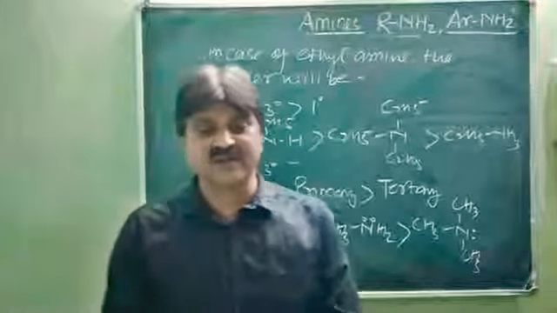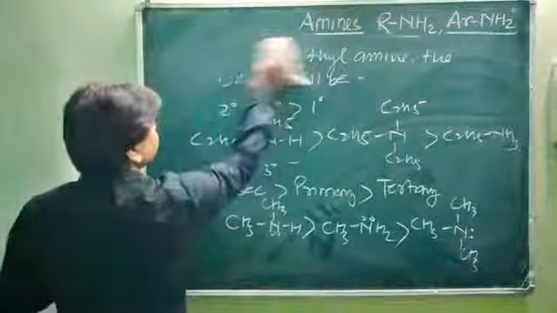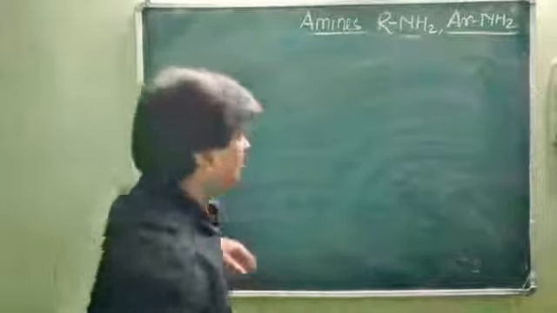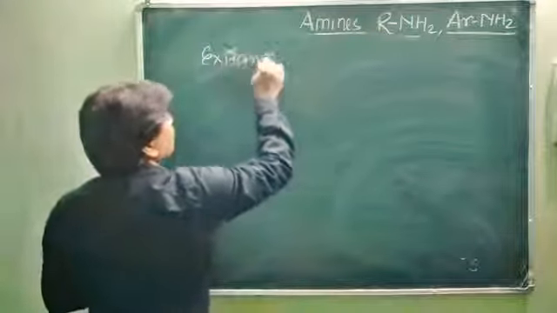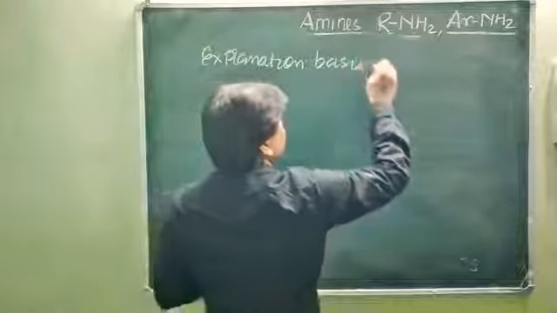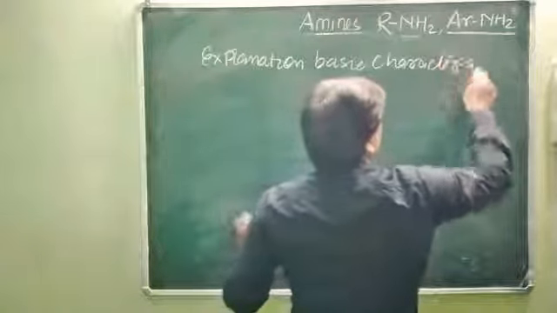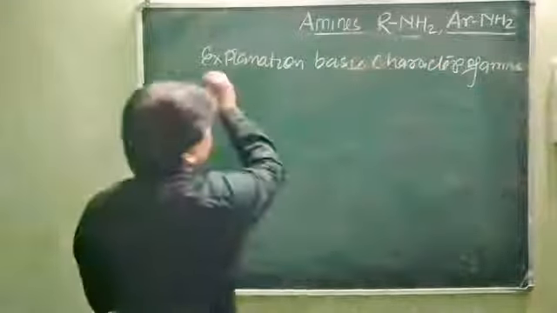So these are the factors affecting the basic character of amines. You can say that the explanation of the basic character of amines is based on three factors.